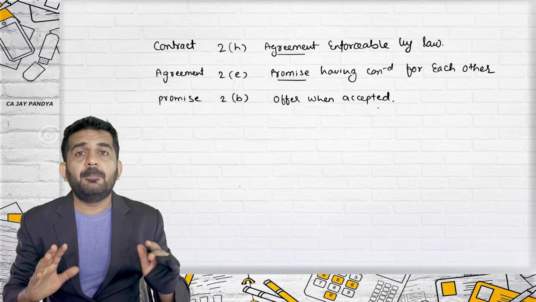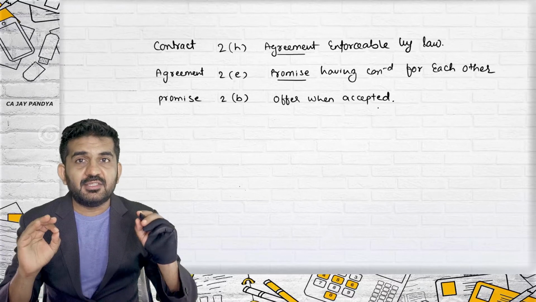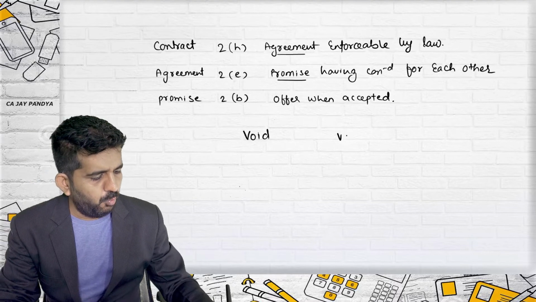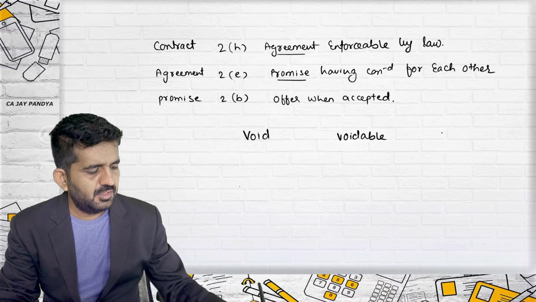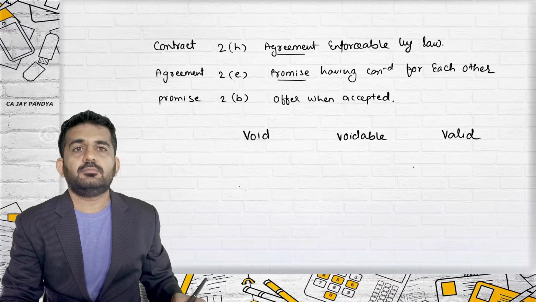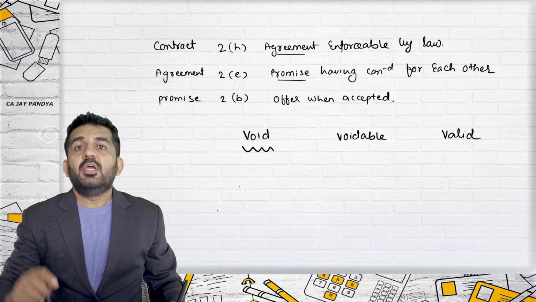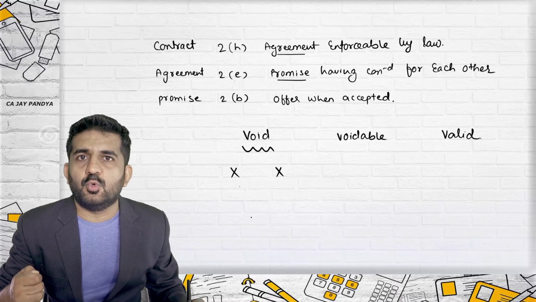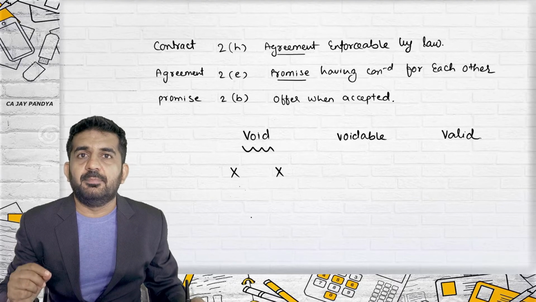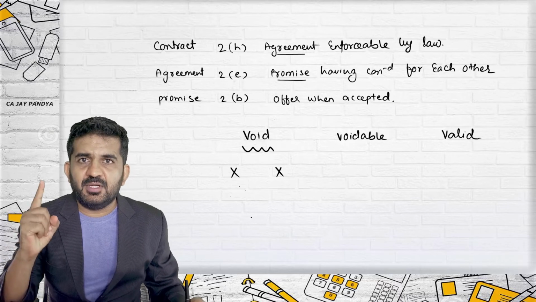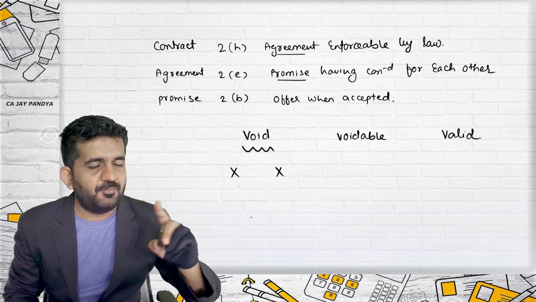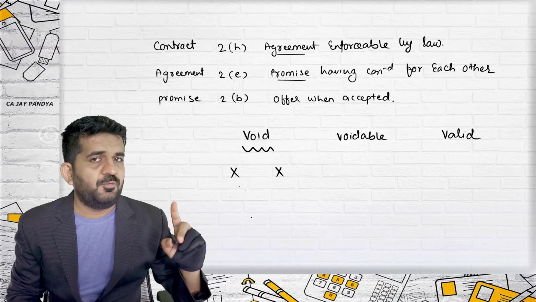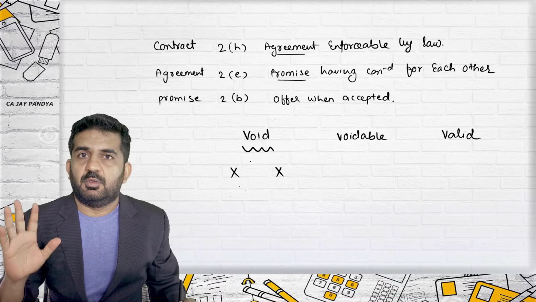Then we did some basic types of contract, and we did 3 types of contract: void, voidable, and valid. What is void? If both the parties cannot enforce the contract in a court of law, the contract will be a void contract. Means if one party is aggrieved and wants to go into court of law, he cannot go. If the other party becomes aggrieved, he also cannot go into court of law. Then the contract will be a void contract.